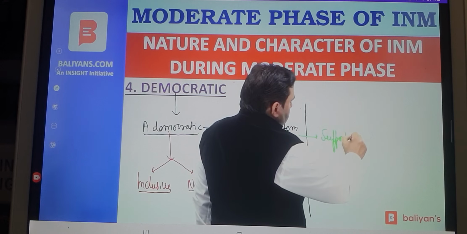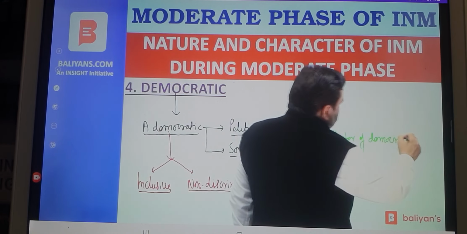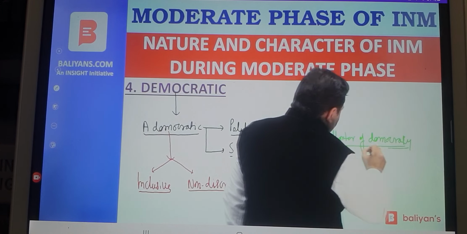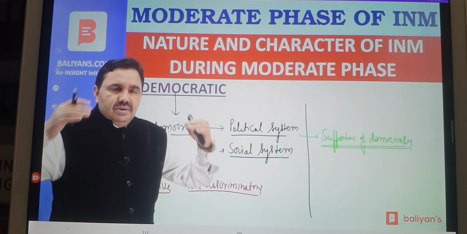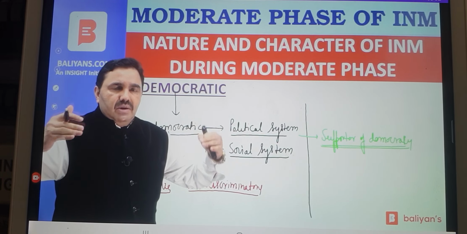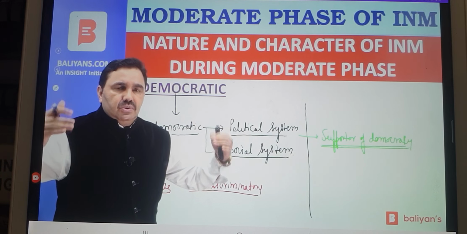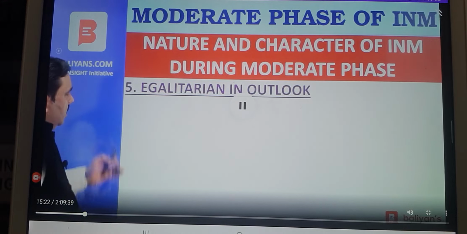and once they were supporters of democracy, they believed that democratic social system, democratic political system would be in the interest of everyone. Democracy was considered as the key to resolve the problems of India. Democracy was considered as the key to guide India onto the path of a better and brighter future, onto the path of social, economic, and cultural progress. So they were democratic in their outlook.